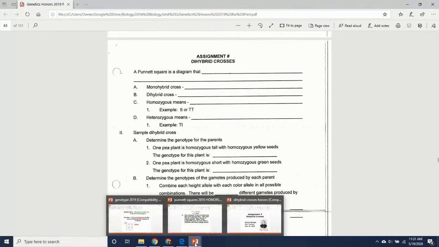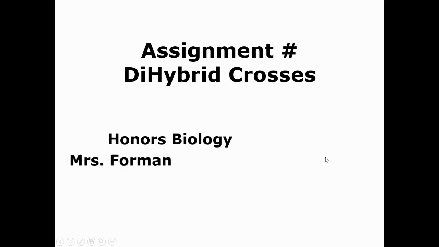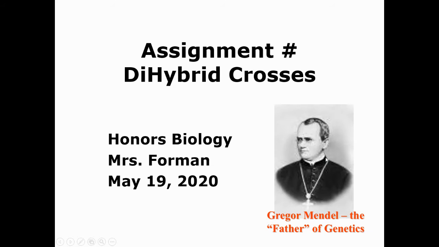So here we go. Dihybrid crosses. Once again, Gregor Mendel, father of genetics, because you can look at more than just one trait at a time. Genetics is actually really complicated. We're starting at the super basic level here.